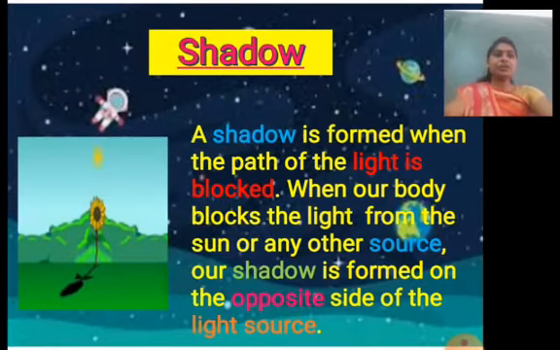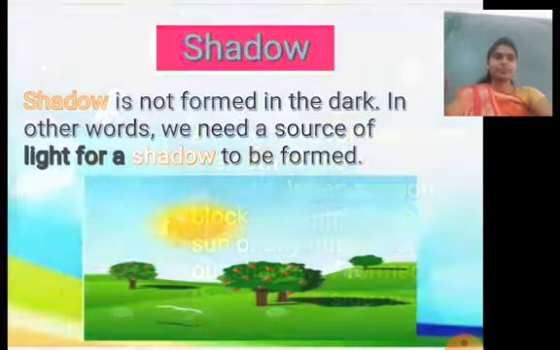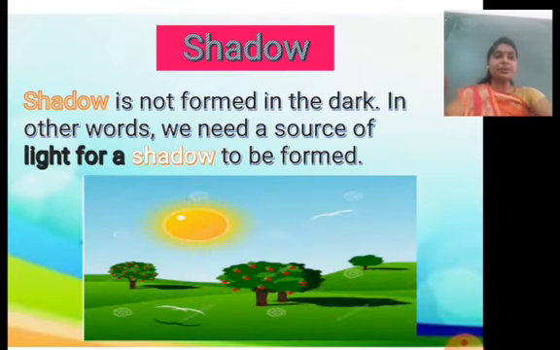Shadow. A shadow is formed when the path of the light is blocked. When our body blocks the light from the sun or any other source, our shadow is formed on the opposite side of the light source. Shadow is not formed in the dark. In other words, we need a source of light for a shadow to be formed.